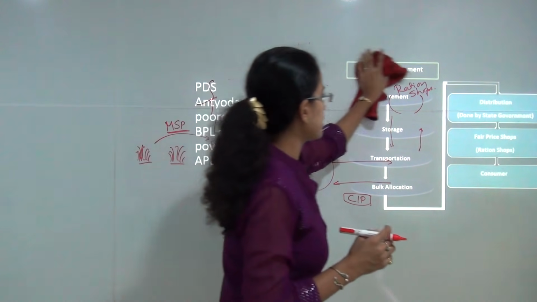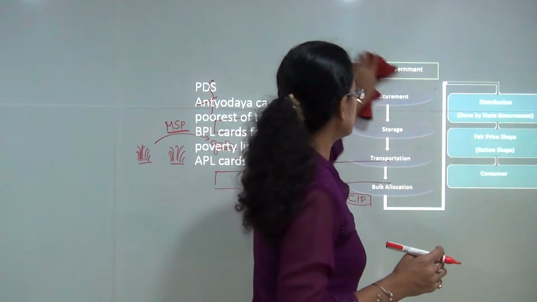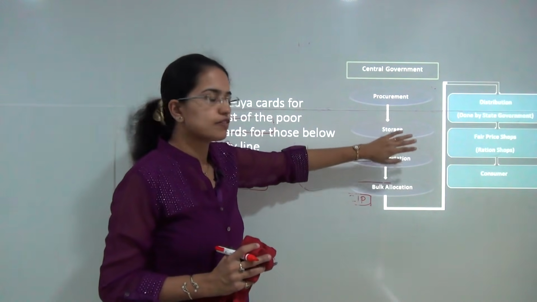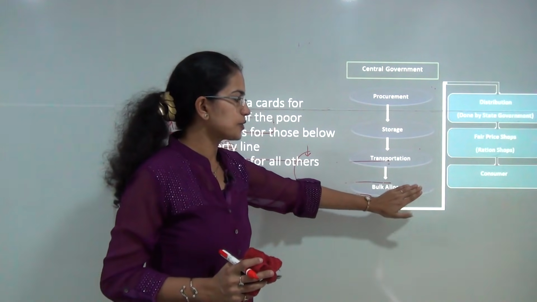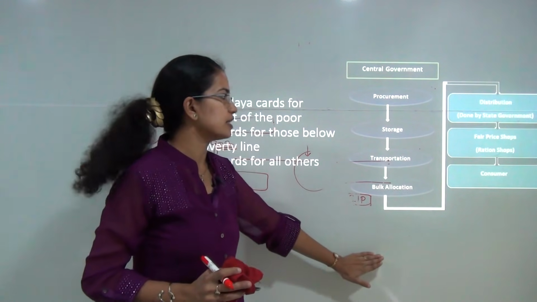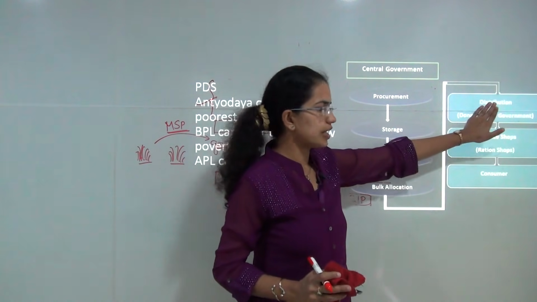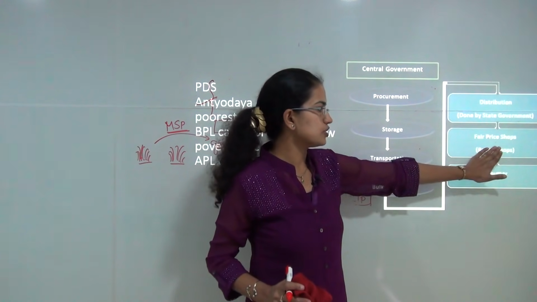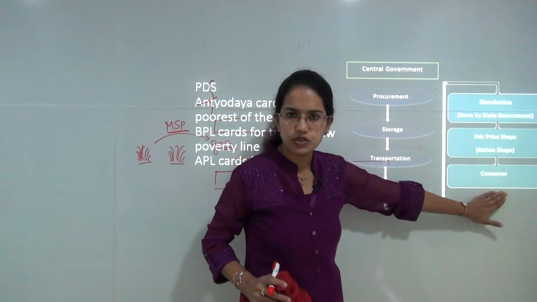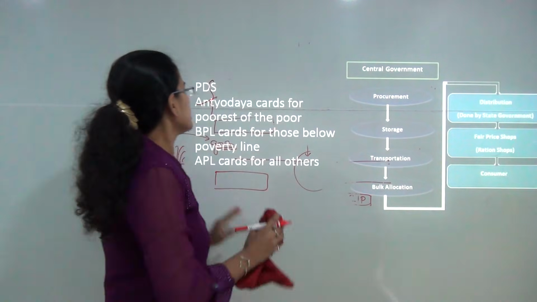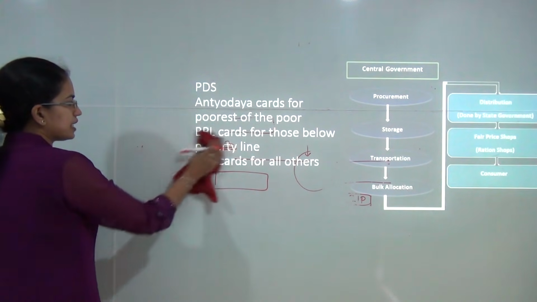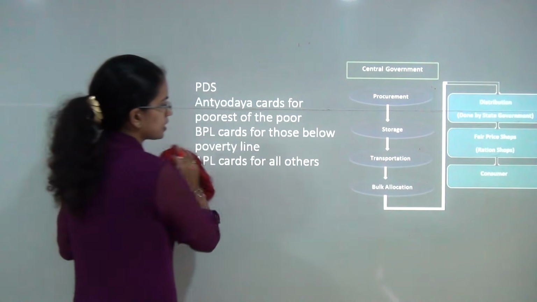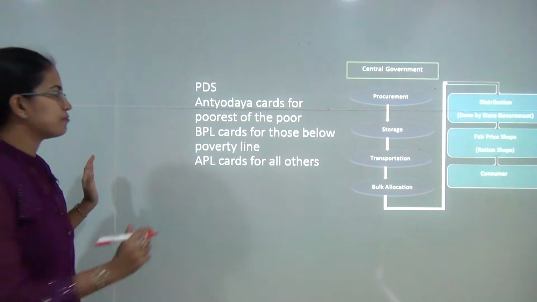So if we try to explain the process again, you have the central government who would procure, store, transport, and allocate the grain in bulk to the states. Then the distribution would be done by the state to the fair price shops or ration shops, and from the ration shops it would reach the consumer. Now under this PDS system, there have been three important steps or three important types of categories that have been made.